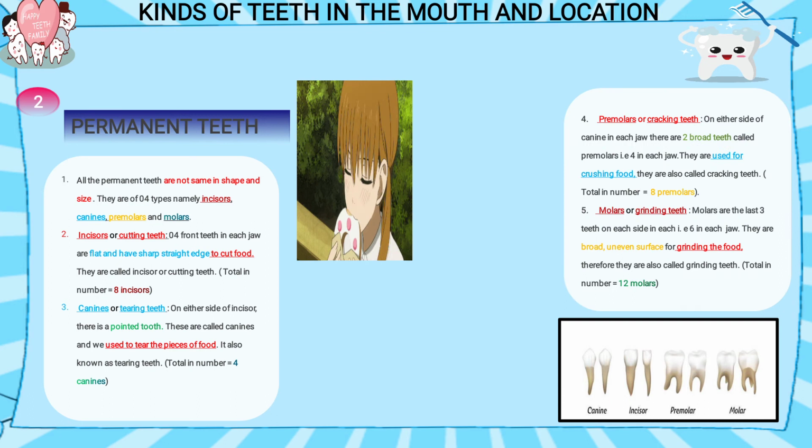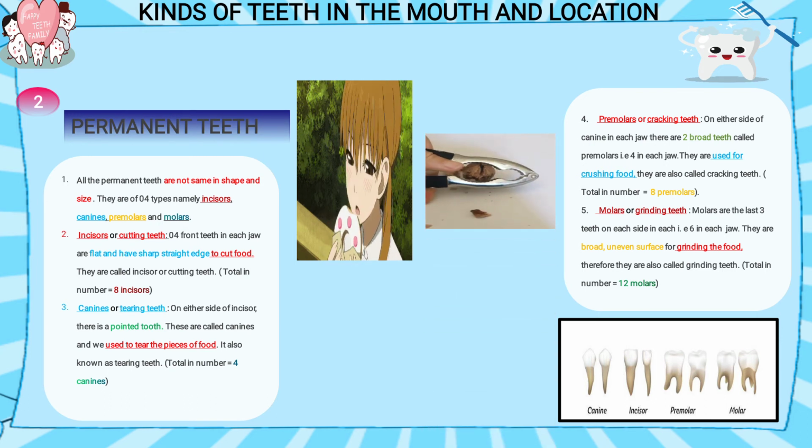The next is the third type of teeth, premolars or cracking teeth. On either side of canines in each jaw there are 2 broad teeth called premolars, that is 4 in each jaw. 4 in each jaw means 4 in upper jaw and 4 in lower jaw. They are also known as cracking teeth. So why is the cracking name given? We will see in the image.